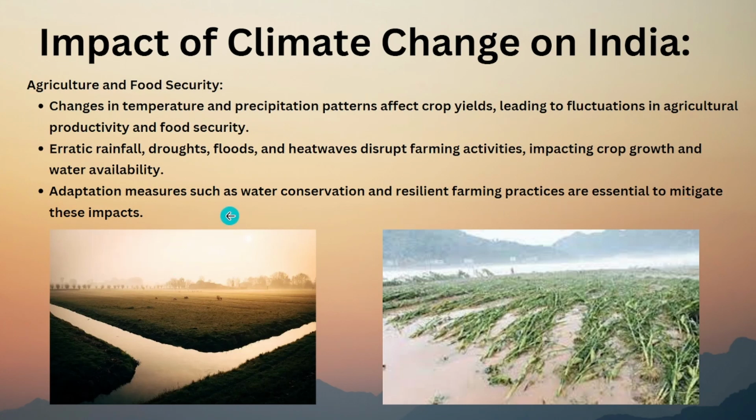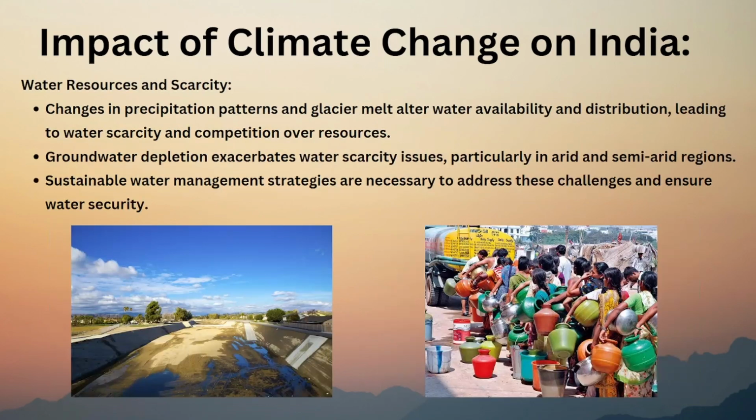So how to control all these effects? We need to conserve water in wells, we need to do rainwater harvesting, all these things. And resilient farming means we should do farming continuously, so that even if one season gets affected, we should have 2 or 3 other seasons to get crops.